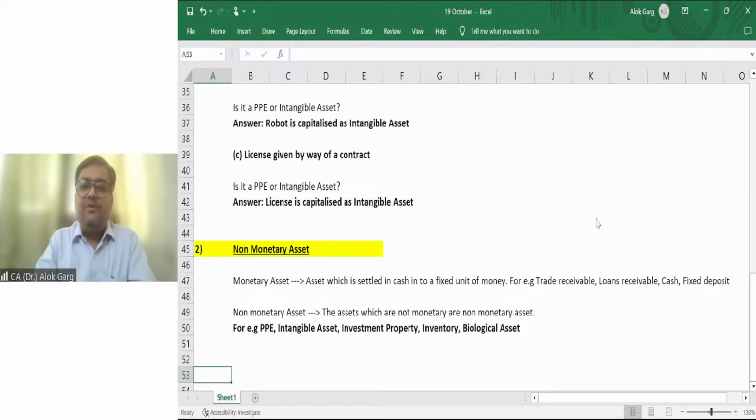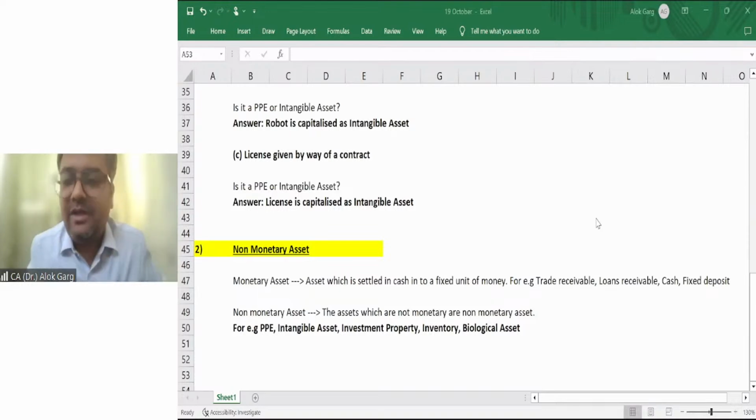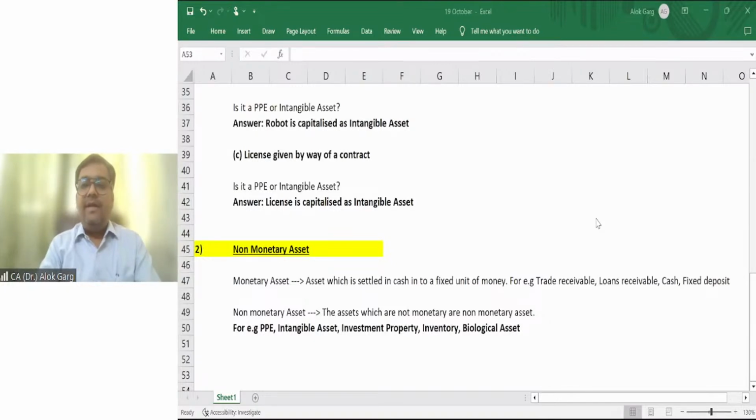Friends, have you understood the concept of monetary asset and non-monetary asset? Monetary items are those items you will understand. You will again read this concept in Ind AS 21, which is the foreign exchange standard. Monetary asset is something where you have a right to get a fixed unit of money, fixed unit of currency, which is going to be settled in a fixed unit of currency.